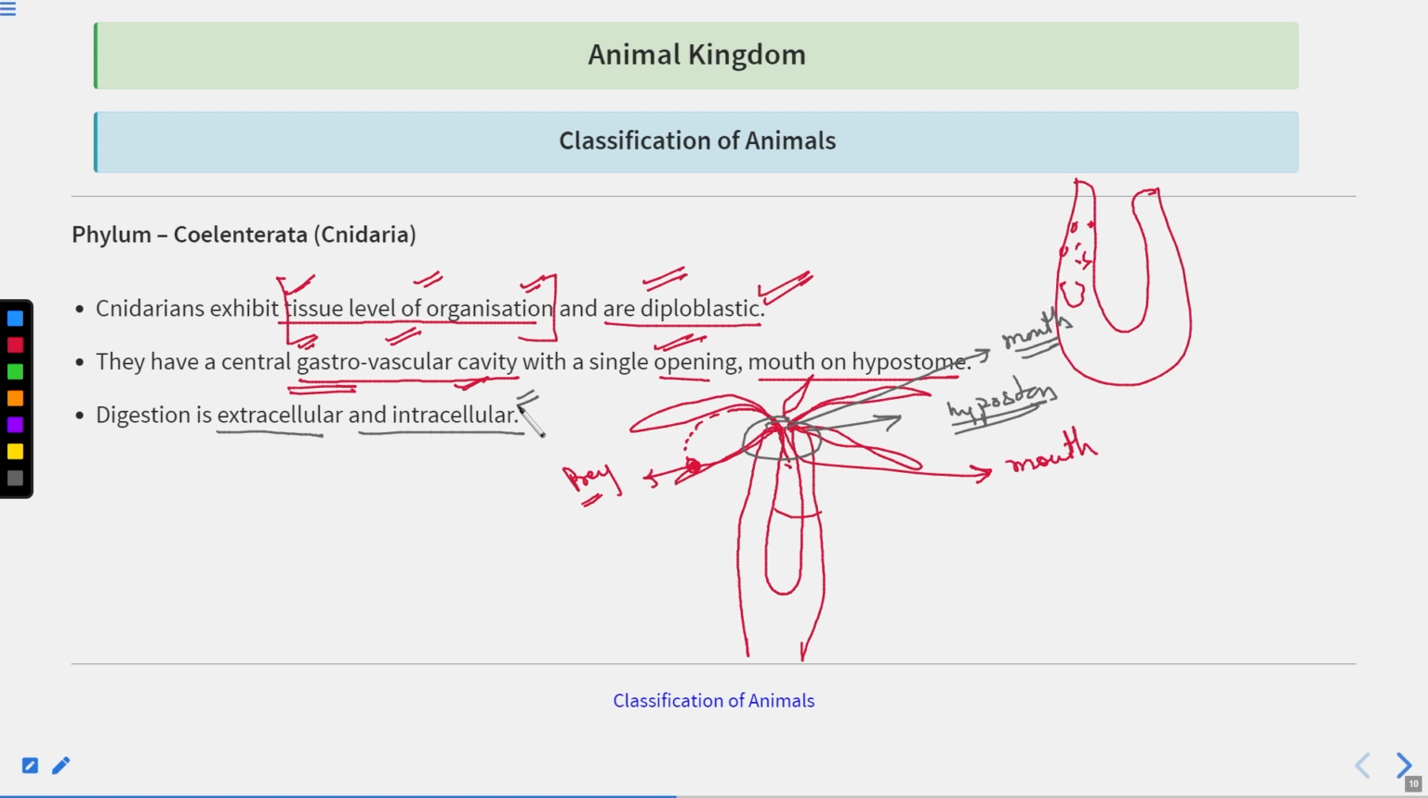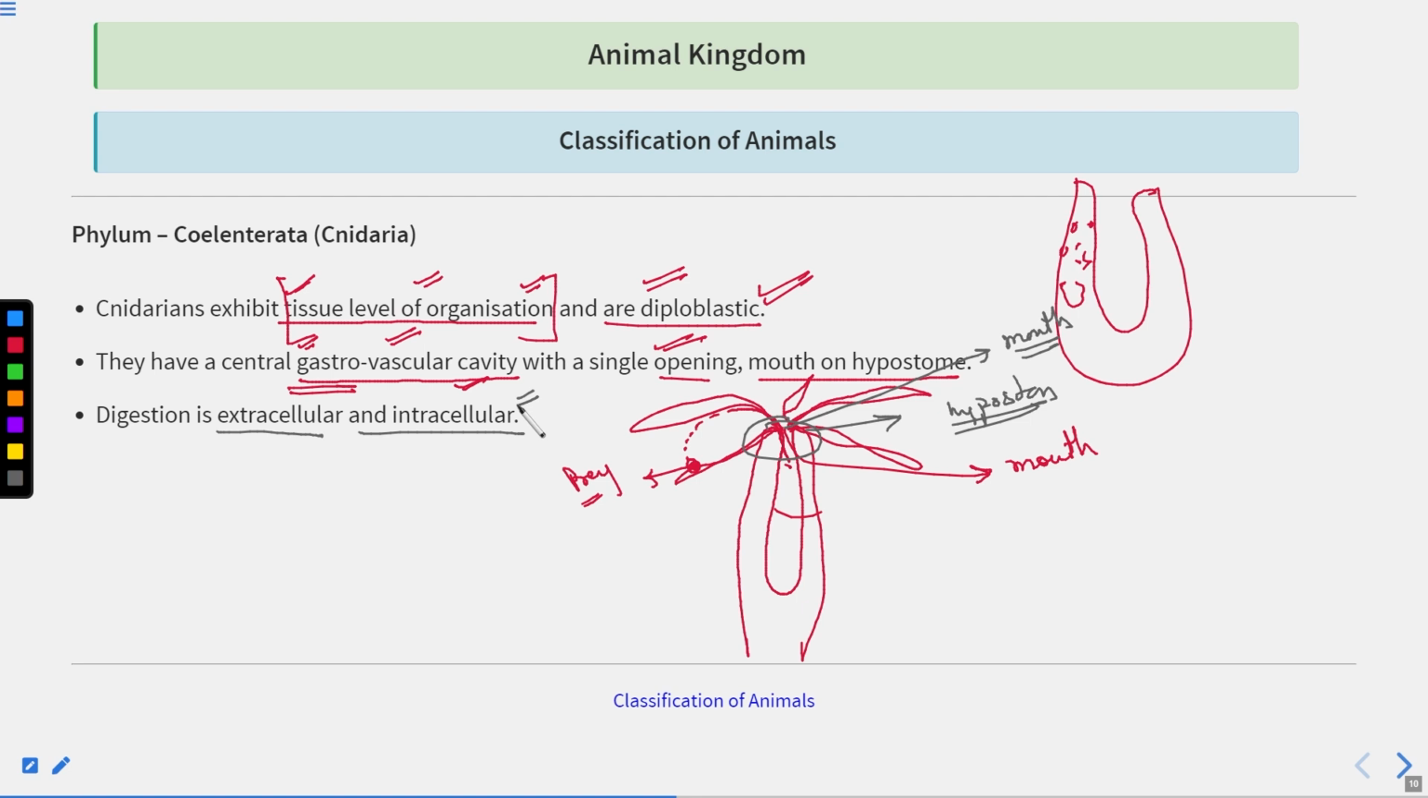Diploblastic means when fertilization takes place, the zygote is formed. Now the zygote divides and redivides and forms a large number of cells. Now these cells arrange themselves into two layers: ectoderm and endoderm. These two layers make the whole body of Cnidarians. And that is why the Cnidarians are called diploblastic. Only two layers are formed at the time of development: ectoderm and endoderm, no mesoderm.